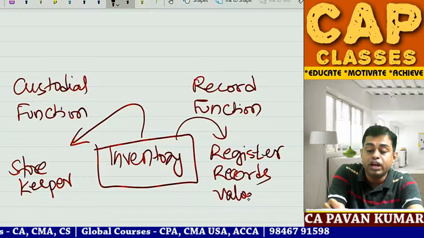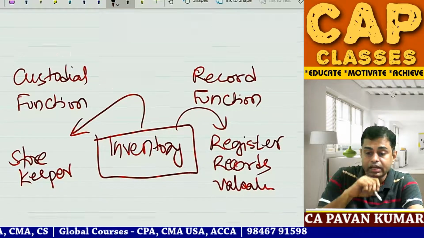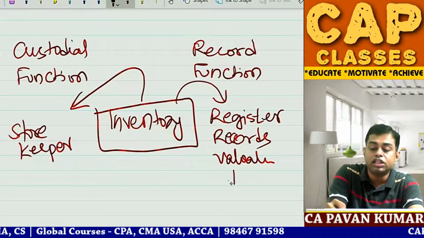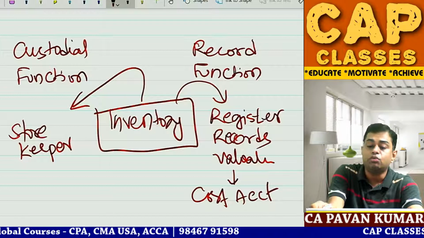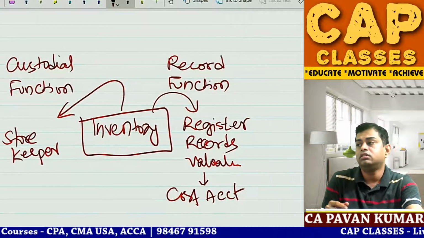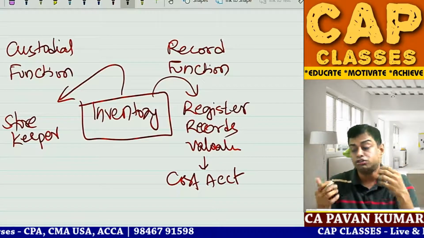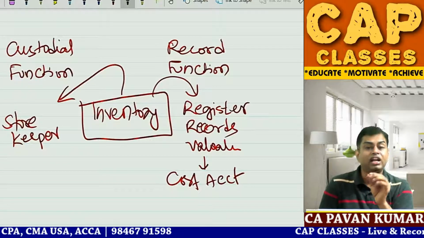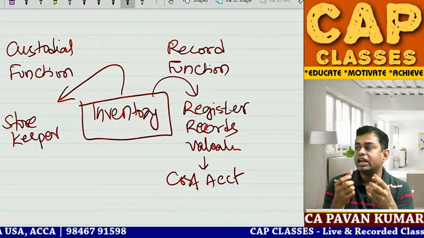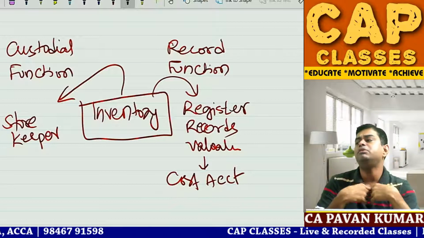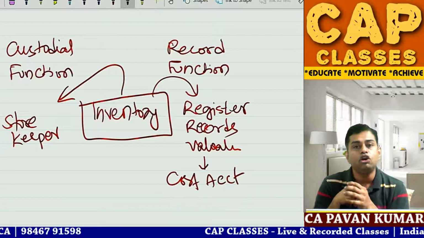Inventory valuations will be done by management accounting or cost accounting department. Cost accountant, or if cost accountant is not there in the company, accountant. If management accountant is there, he also may look after it, but most appropriately cost accountant will do this. So take one item, inventory. In one company, there will be so many items of inventory in one godown.